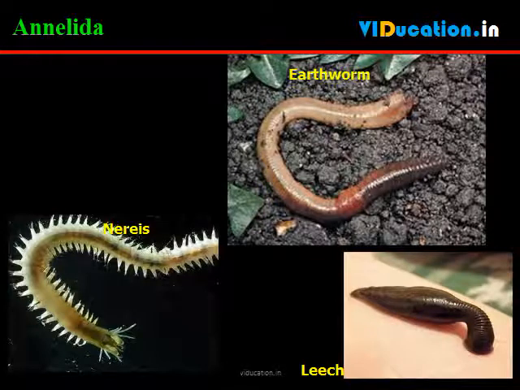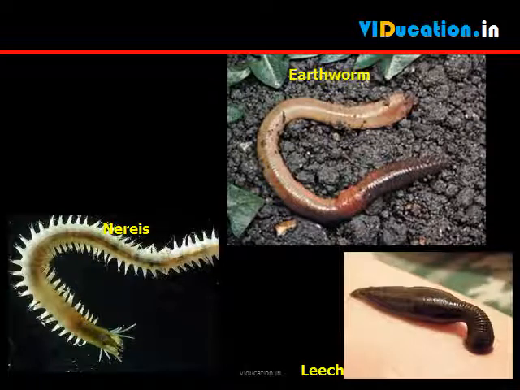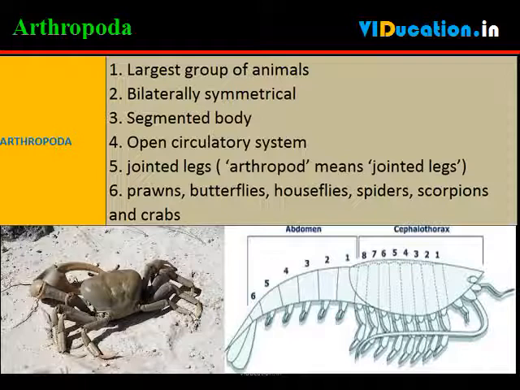These animals are found in a variety of habitats: freshwater, marine water as well as land, such as earthworms and leeches. This is probably the largest group of animals. These animals are bilaterally symmetrical and segmented. There is an open circulatory system, and so the blood does not flow in well-defined blood vessels. The coelomic cavity is blood-filled. They have jointed legs. The word arthropod means jointed legs. Some familiar examples are prawns, butterflies, houseflies, spiders, scorpions and crabs.